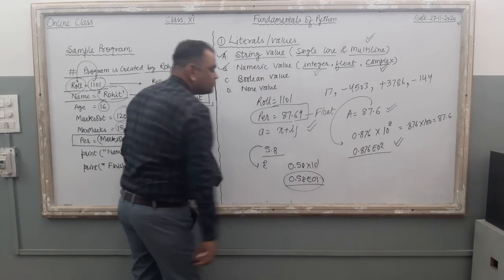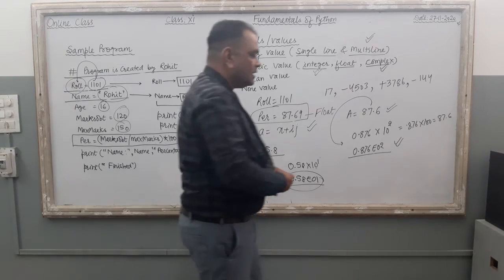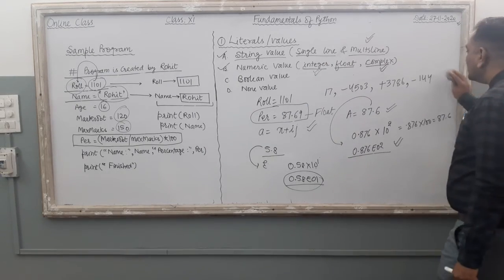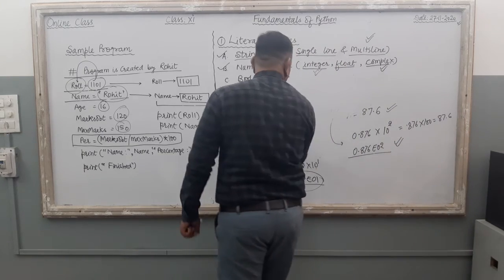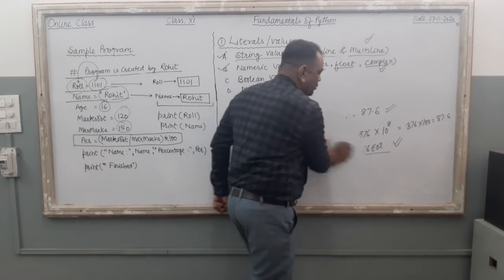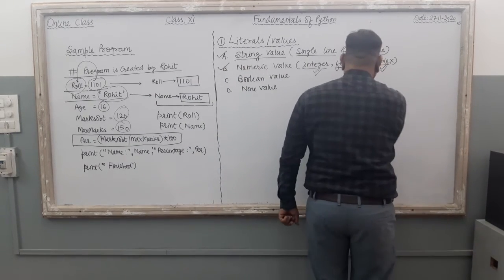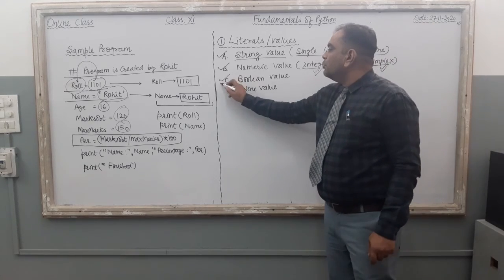This is the exponent formation. Clear? So by this we can supply both these floating values to our Python program. Either you can supply a normal fractional value or you can supply the fractional value in the exponent form. Clear?